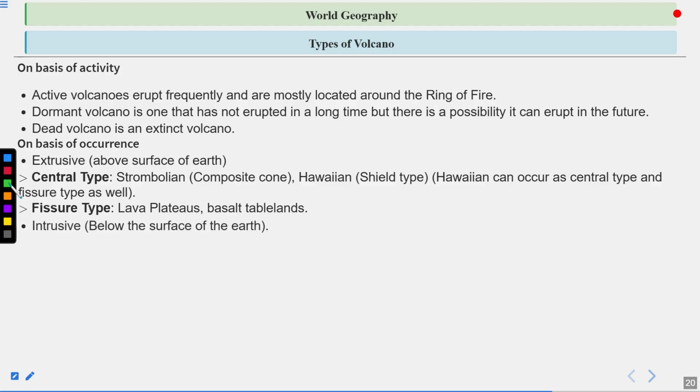Intrusive, below the surface of the earth. So these are the volcanoes which you cannot see directly with your naked eyes, and they are found below the surface of the earth.